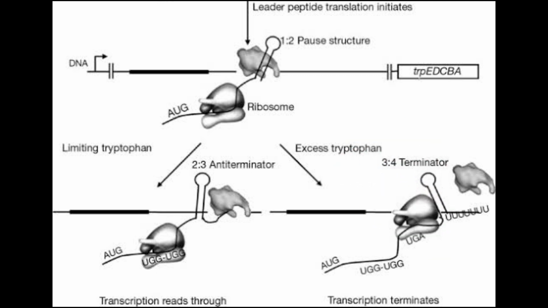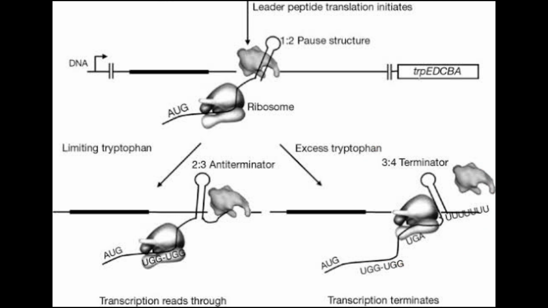The hybridization of sequence 1 and 2 to form the 1 and 2 structure is rare, because the RNA polymerase waits for a ribosome to attach before continuing the transcription past sequence 1. It would prevent the formation of the 2 and 3 structure. The formation of the hairpin loop between sequences 2 and 3 prevents the formation of the hairpin loops between both 1 and 2 and 3 and 4.